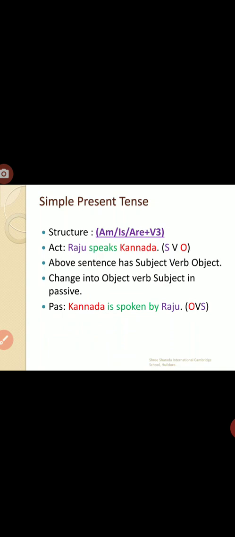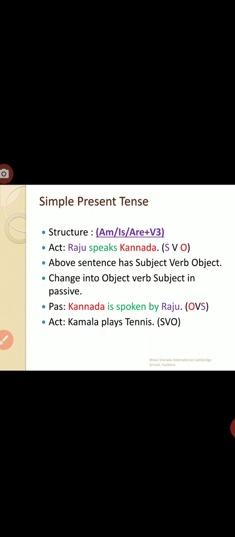So we converted that object into subject place. We have taken the suitable auxiliary like is. After that, we need to use the V3 form. Here, speaks, when you convert that into the V3 form, it comes like spoken. That's why Kannada is spoken. By is a condition you can use for who has done that. For example, Raju has done, so we can use by after the subject who has done that. You can use it like Kannada is spoken by Raju.